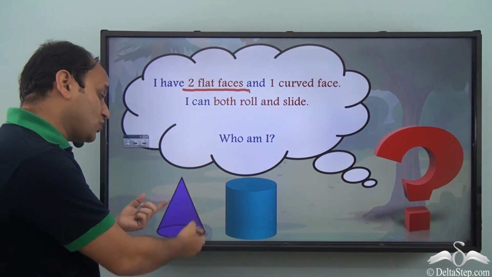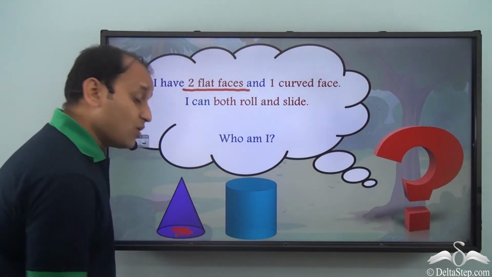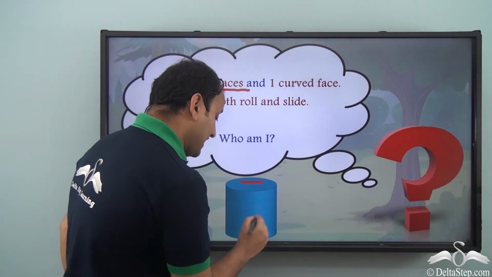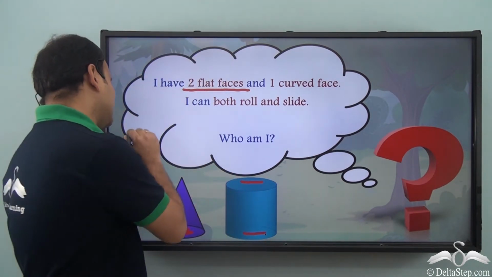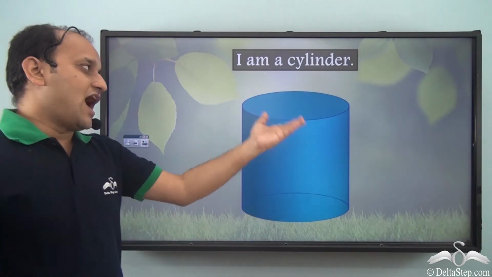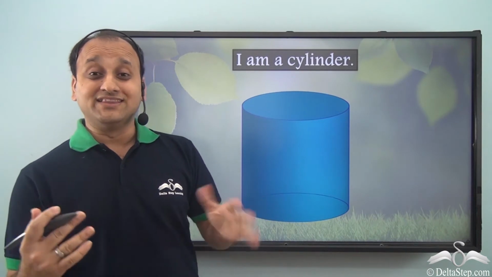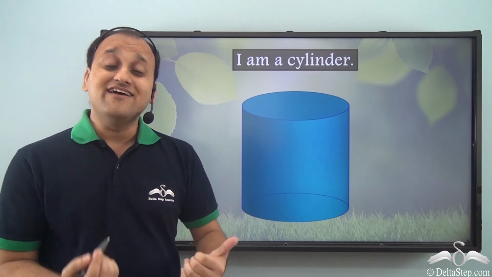Now, cone has just one flat face. But in case of cylinder, we have 2 flat faces. So, this is the right answer. I am a cylinder.